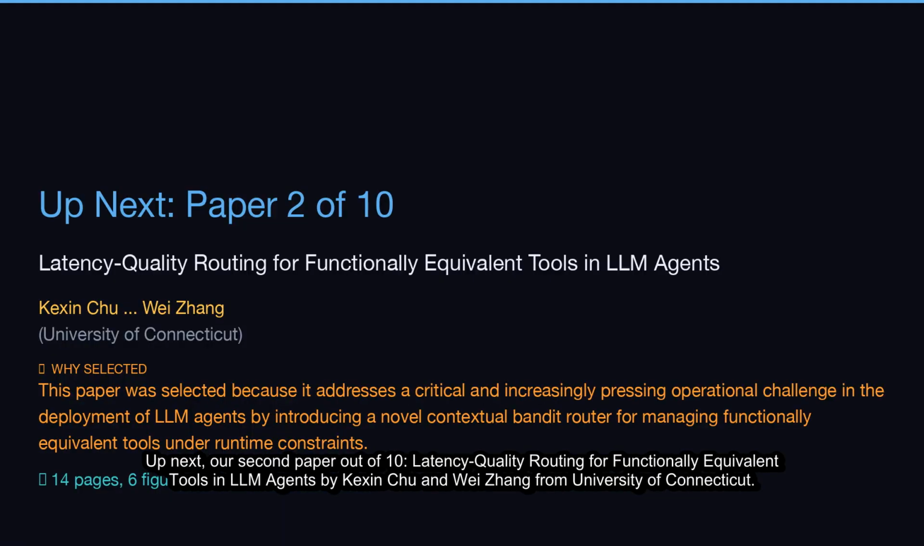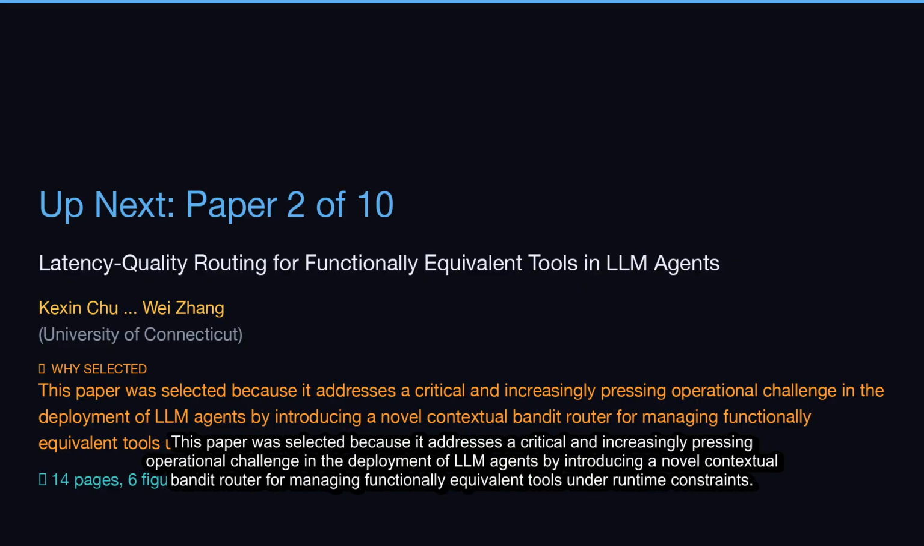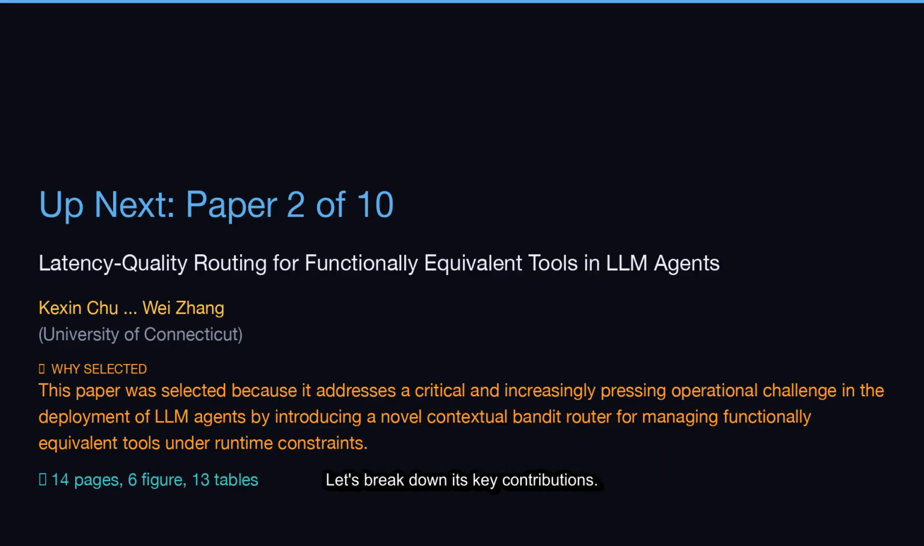Up next, our second paper out of 10, Latency Quality Routing for Functionally Equivalent Tools in LLM Agents by Kersen Chu and Wei Zhang from University of Connecticut. This paper was selected because it addresses a critical and increasingly pressing operational challenge in the deployment of LLM agents by introducing a novel contextual bandit router for managing functionally equivalent tools under runtime constraints. Let's break down its key contributions.